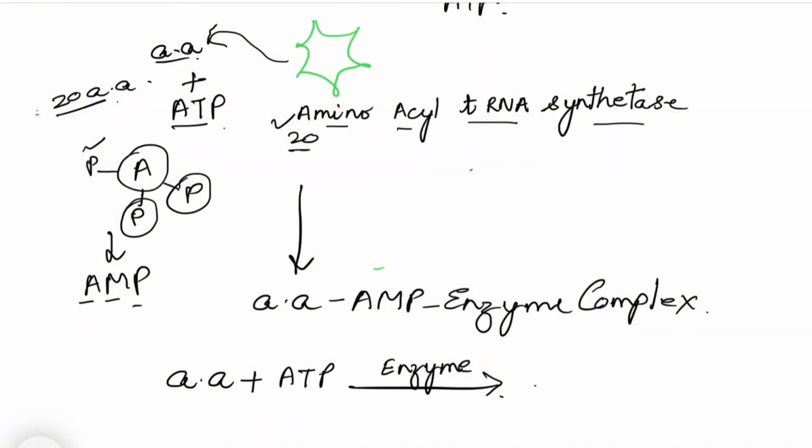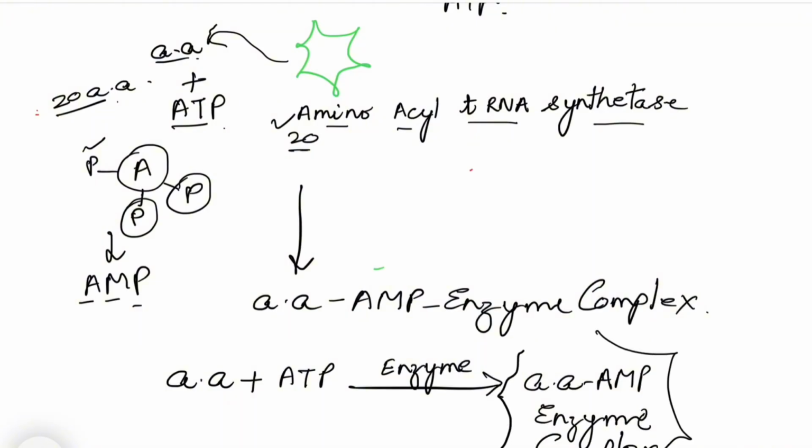It forms amino acid AMP enzyme complex. This process of amino acid forming this complex is called activation of amino acid. Now this amino acid is activated. So this is the complex and it has activated the amino acid. Now let's go to the next step.